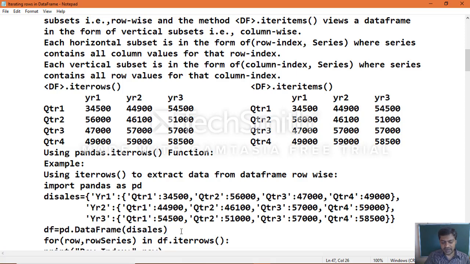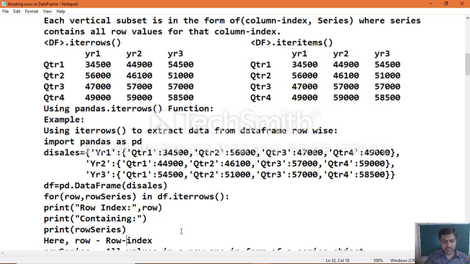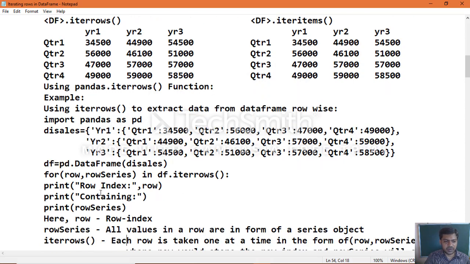Iterating means looping, a particular statement that you want to execute a number of times. Now we use a for loop: for row_index, row_series in df.iterrows(), the data frame object's iterrows. These are the local variables we use.